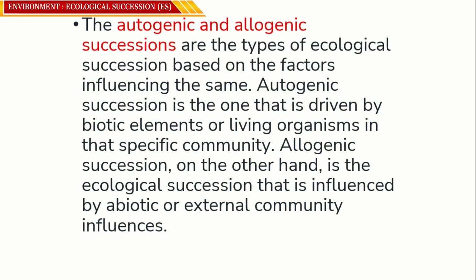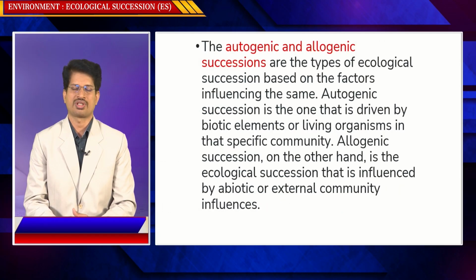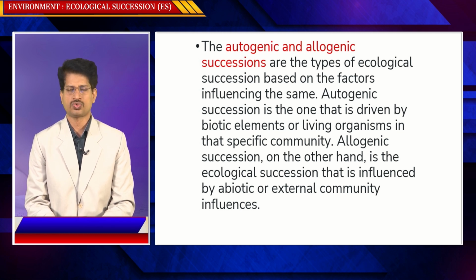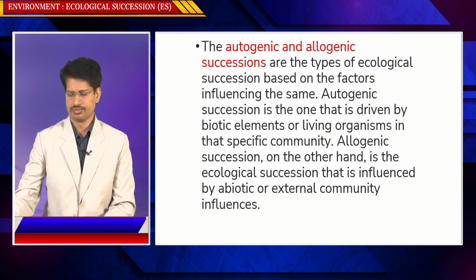What is autogenic and allogenic succession has been explained to you. Successions are the type of ecological succession based on the factors influencing the same. Autogenic succession is the one driven by biotic elements or living organisms in the specific community. Allogenic succession, on the other hand, is ecological succession influenced by abiotic or external community influence. Abiotic means sunlight, water, temperature, soil; these are all abiotic factors.